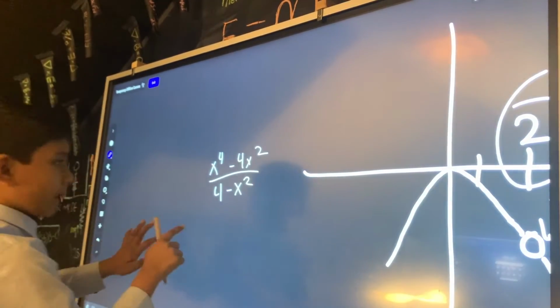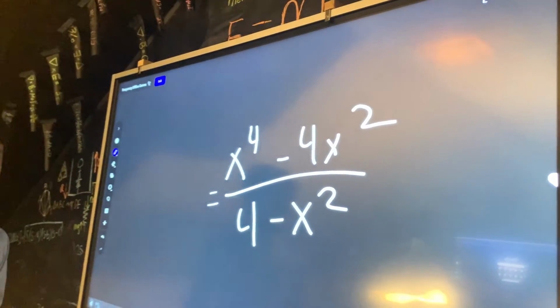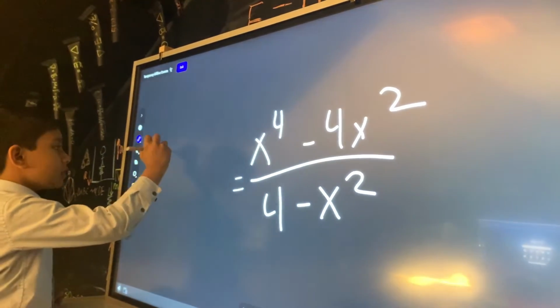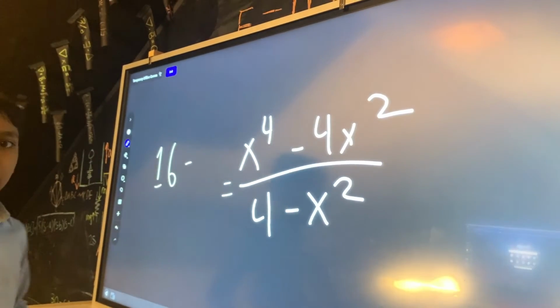Let's explore why that could be by plugging 2 into this equation. 2 raised to the 4th power is 16, minus 4 times x squared.